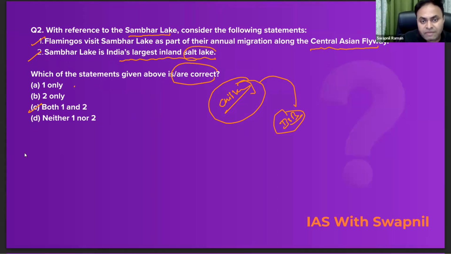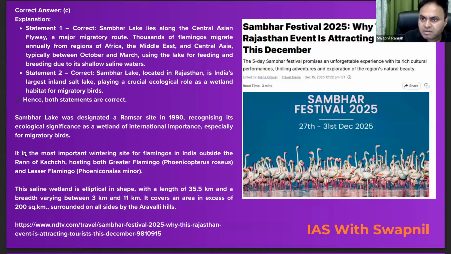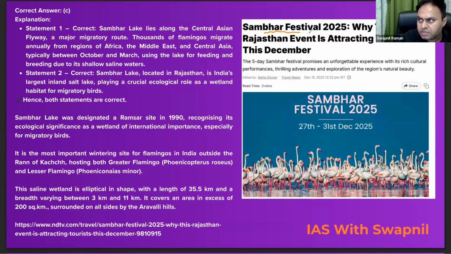Now the question is why we picked up this MCQ. So there's a reason. Recently, Sambar Festival 2025 was observed. And this 5-day Sambar Festival promises an unforgettable experience with its rich cultural performances, thrilling adventures, and exploration of the region's natural beauty. Clear? So Sambar Lake was designated as a Ramsar site in 1990, recognizing its ecological significance as a wetland of international importance, especially for the migratory birds.